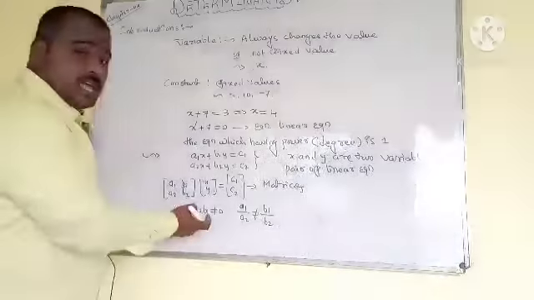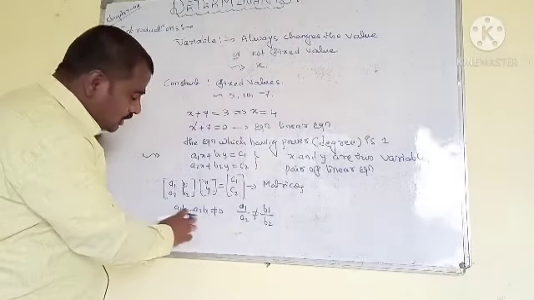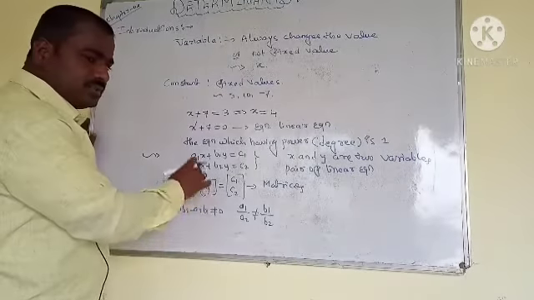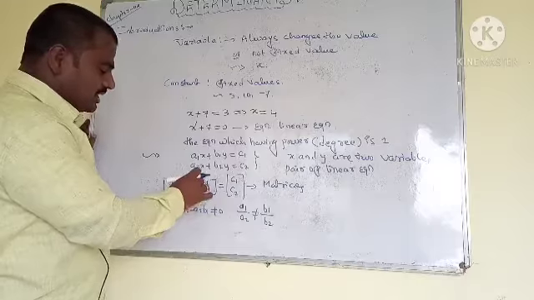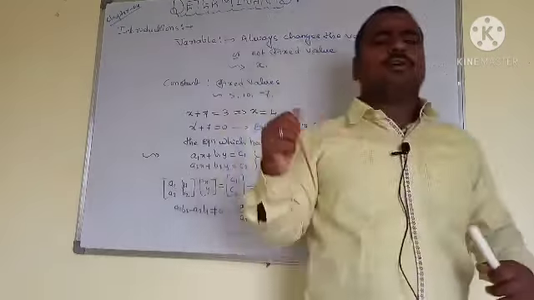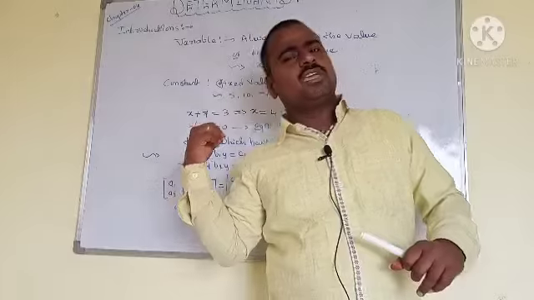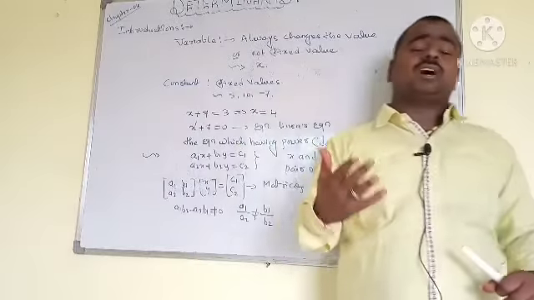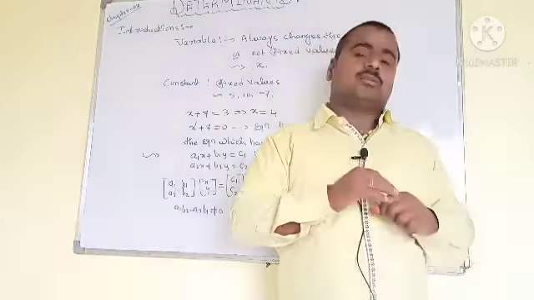So this is the determinant. Look at this: the number a1 b2 minus a2 b1 is the value associated with the determinant. These expressions are known as the determinant.